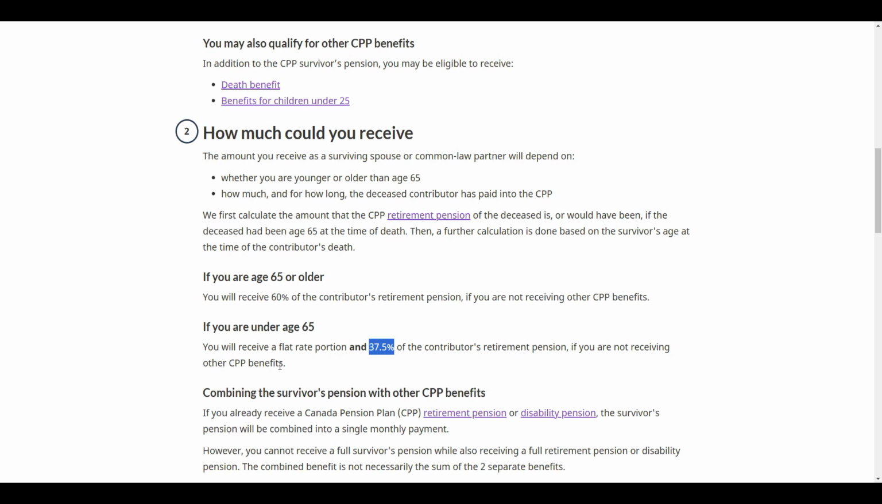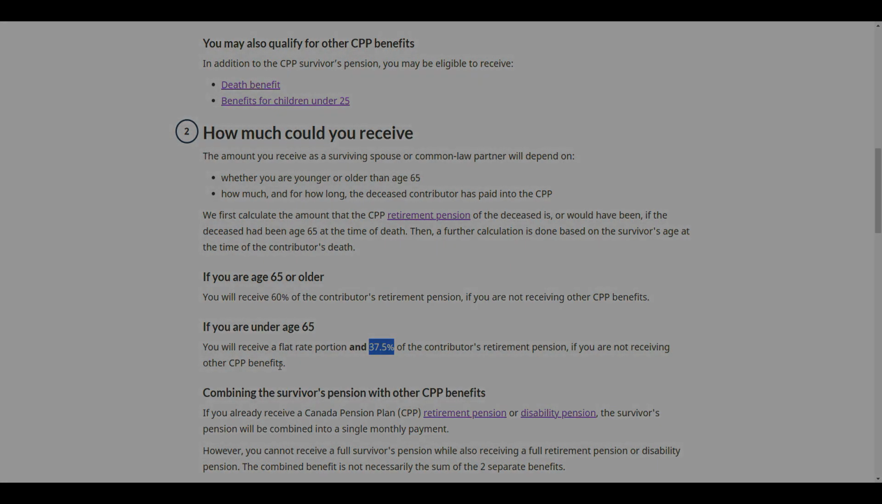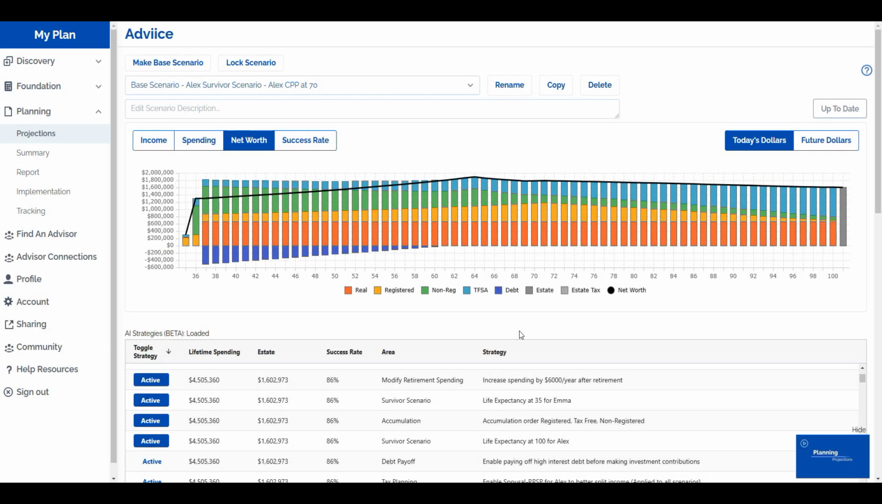Now let's take a look at that example and I'll show you exactly what that looks like in an actual retirement plan. Okay, so here we've got Alex and Emma's plan.